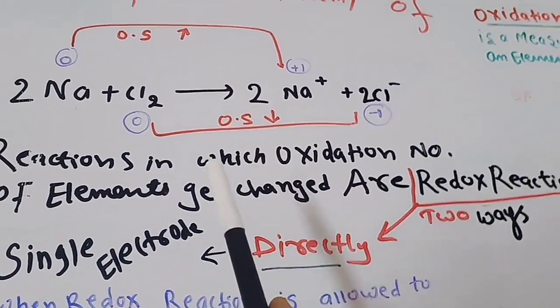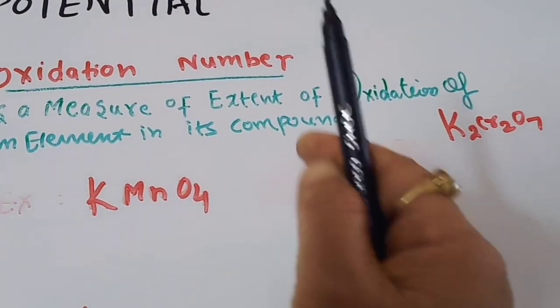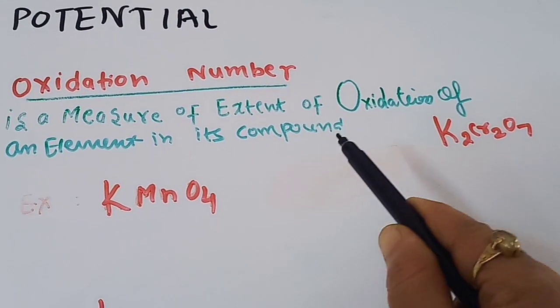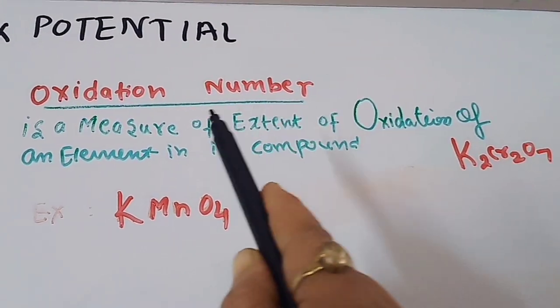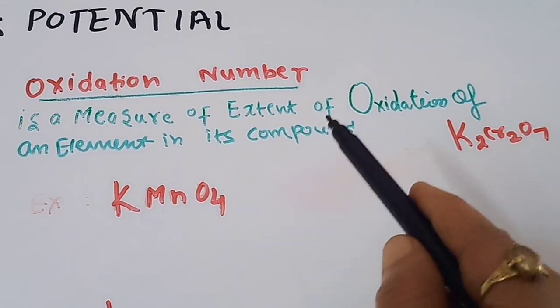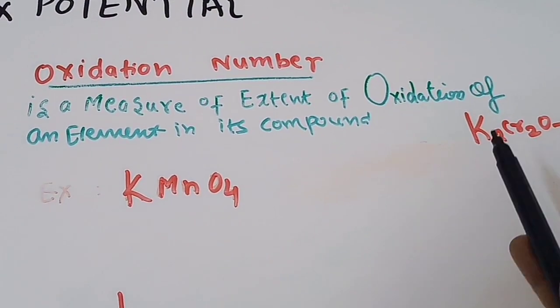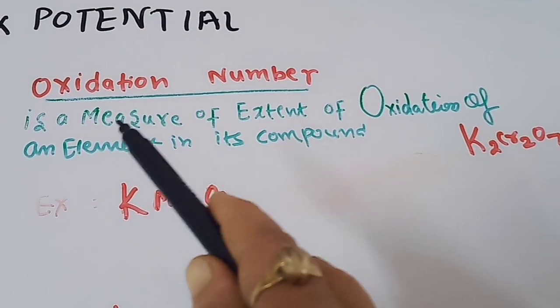I hope all the students know. I will just give an example. The oxidation number is a measure of the extent of oxidation of an element in its compounds, meaning with its help we can find out how many electrons are lost or gained in a particular reaction.